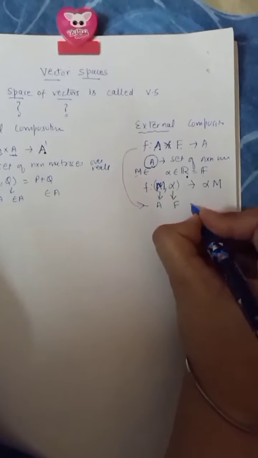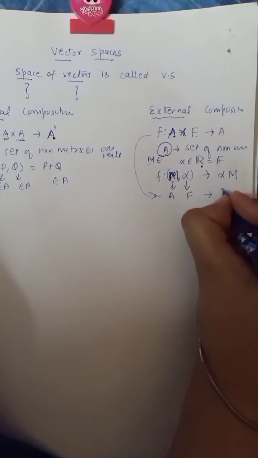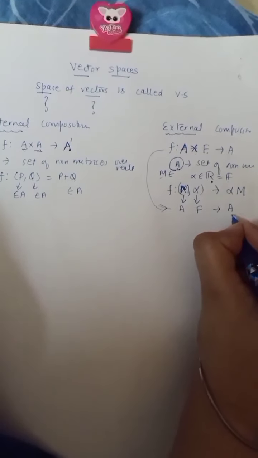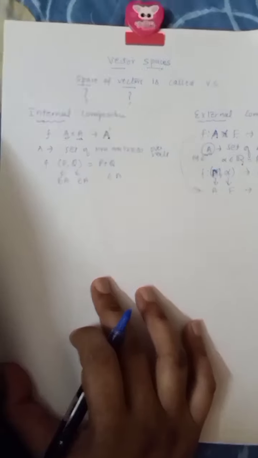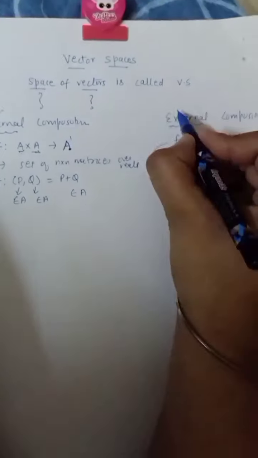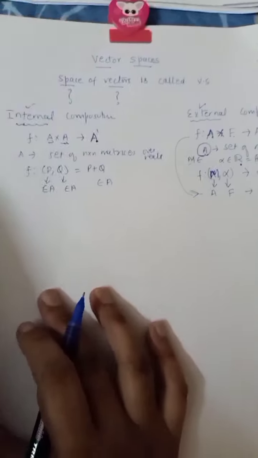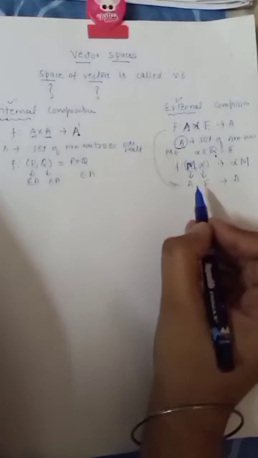So what are we obtaining? We are again obtaining an element of A. So such a type of composition is called external composition. We will be using these two words very frequently throughout the chapter, internal composition and external composition.